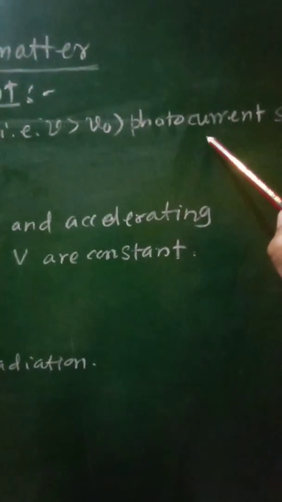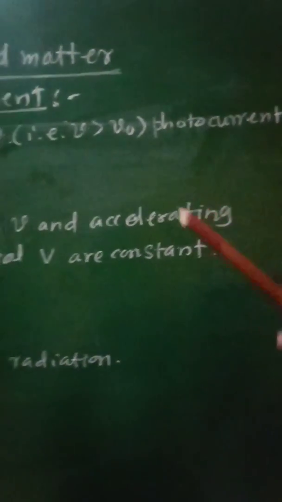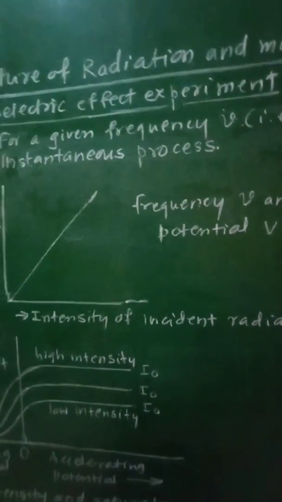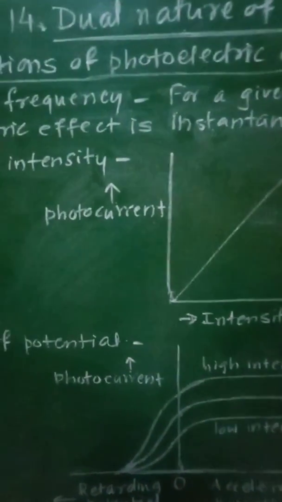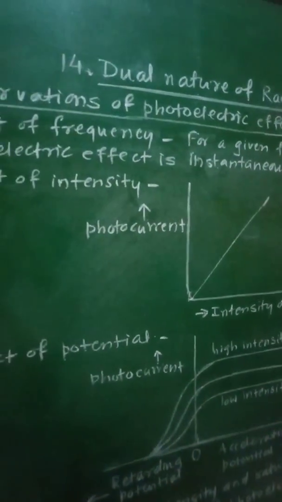Then and only then the photocurrent will flow through that circuit.